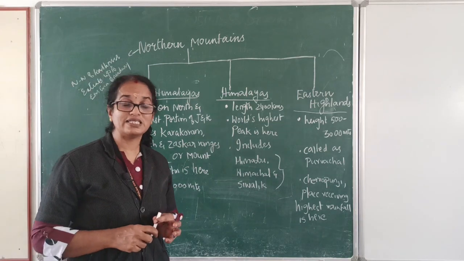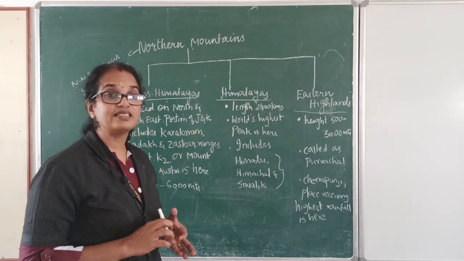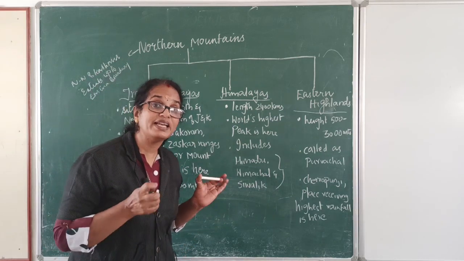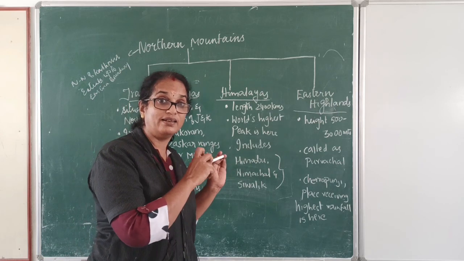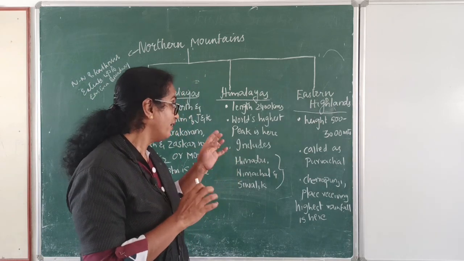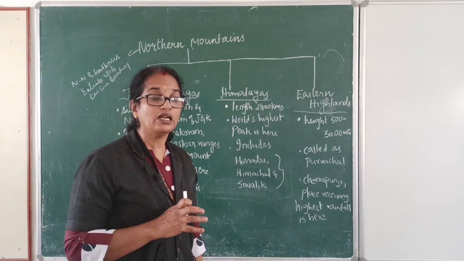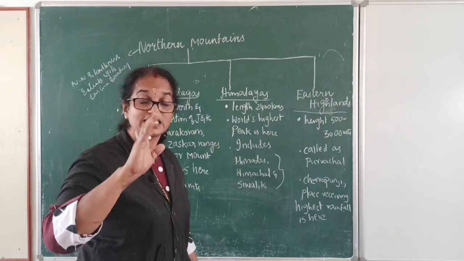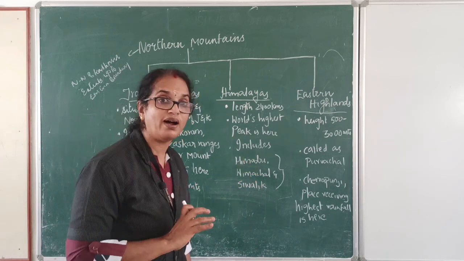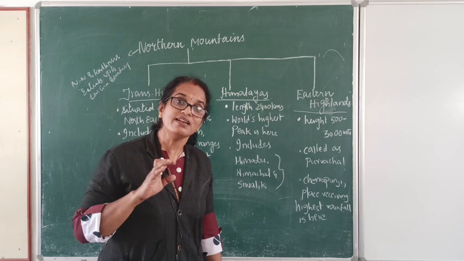The height is 6,000 meters. Next is Himalaya. The world's highest peaks, like Kanchenjunga and Nanda Parvat, everything lies over here, and this includes three major fold mountains, that is Himadri, Himachal and Shivalik.